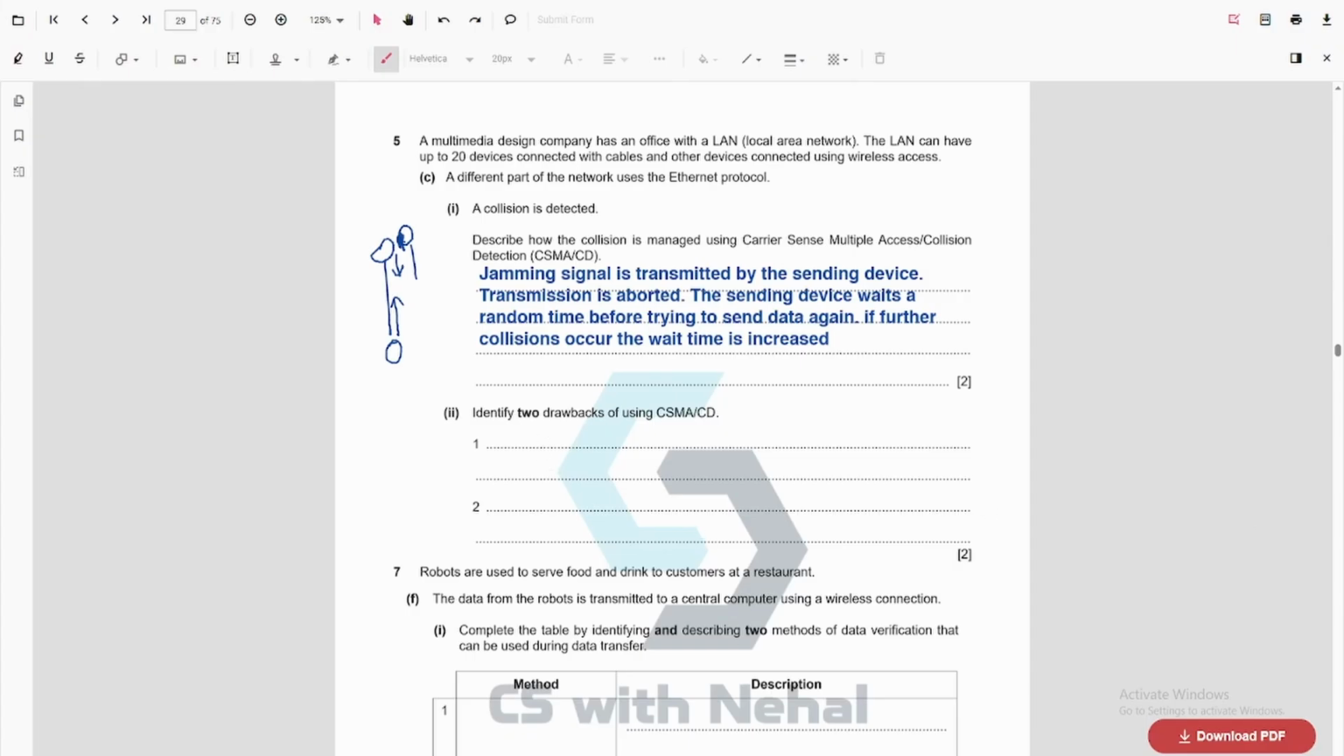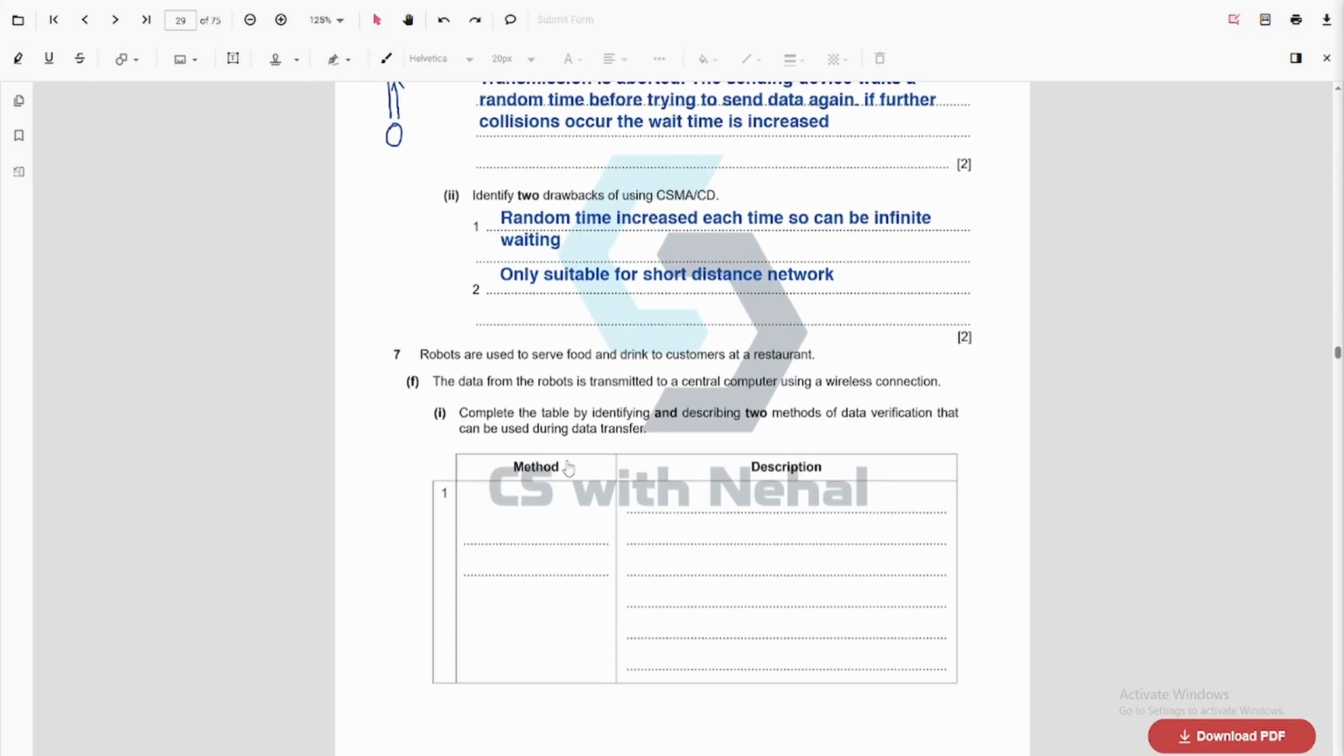Identify a drawback of using CSMA/CD. So basically, imagine the random time is increased each time there is a collision. So after this happens multiple times, the random time will be increased so that there can be infinite waiting, and it is only suitable for short distance networks. In long distance networks, a collision might delay the transfer of data by a long time.